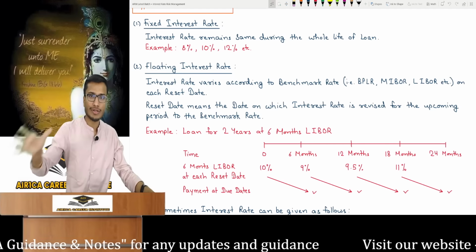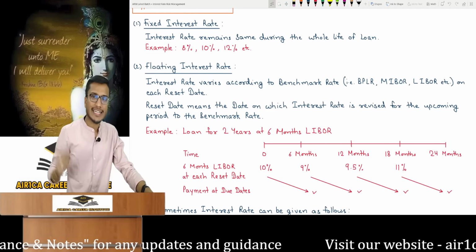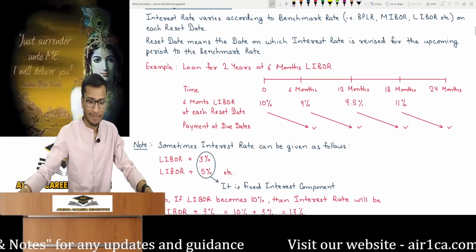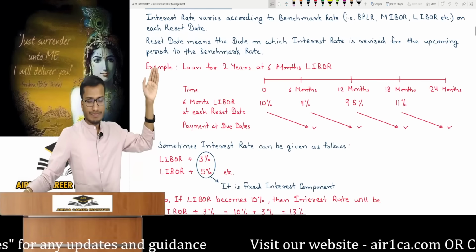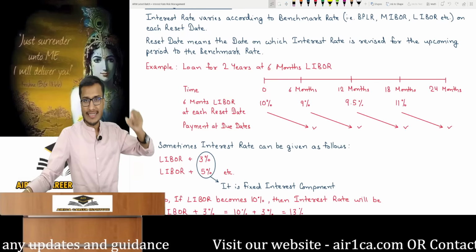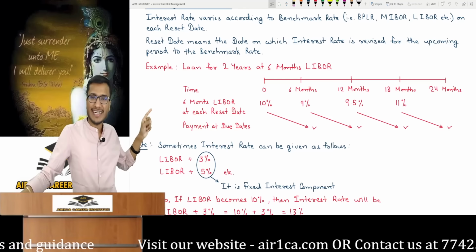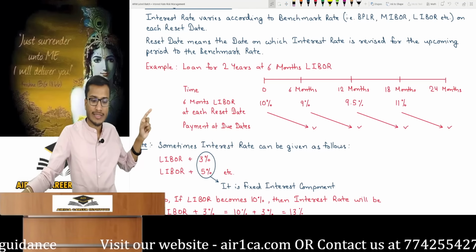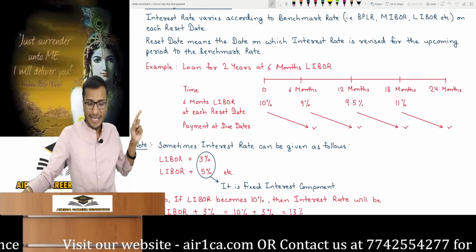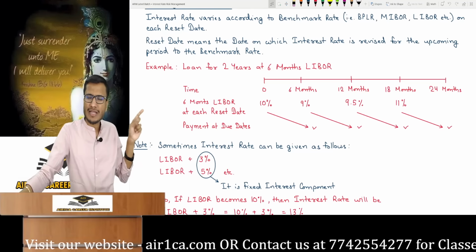It's still used. Anyone with practical knowledge might ask what I'm teaching. I'm teaching according to the institute's curriculum. See, for example, a loan for 2 years at 6 months LIBOR. 6 months LIBOR means a 6-month reset period. I created a 2-year timeline with 6-month intervals, and 6 months LIBOR applies on every reset date. Payment is at the due date. It's written as 6 months LIBOR.